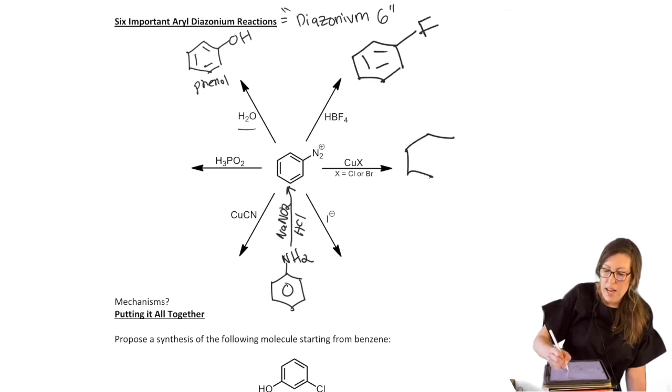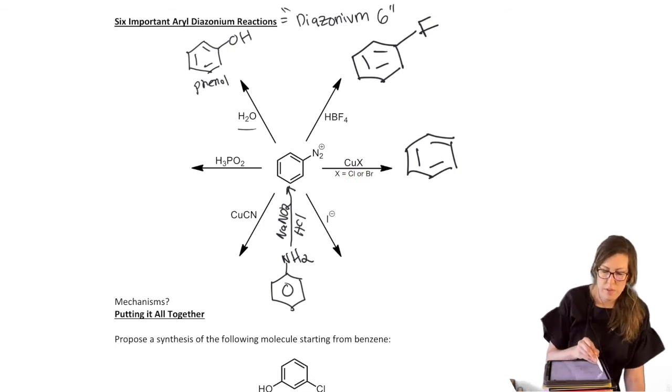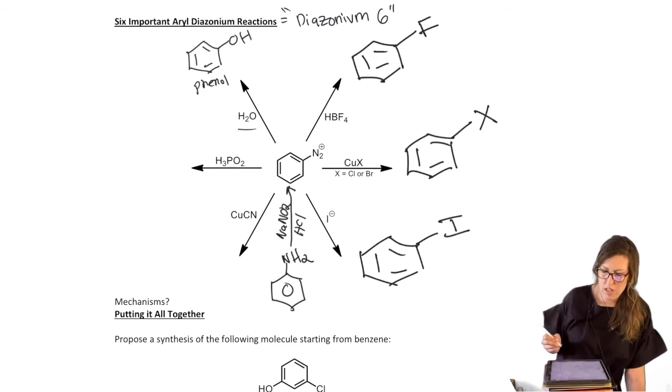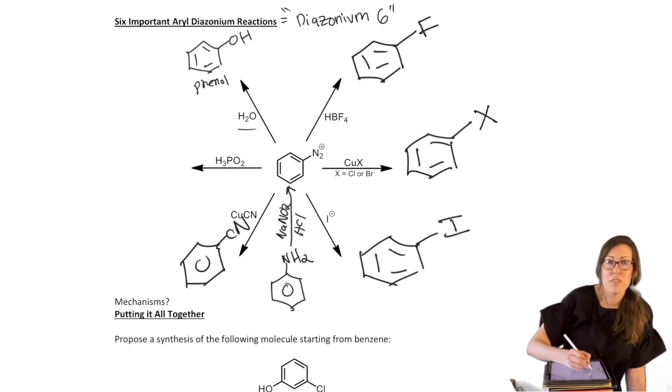You can also add a halogen, which we have done. This is just another way. So if you see the copper halide, so either chlorine or bromine, that's a sign that you did that with the diazonium ion. So I'll put X. But you could also get iodine on there, and that's another one we haven't used before for the specific halogens. You could get a nitrile on there. And then you can also take it off, just have plain old benzene.